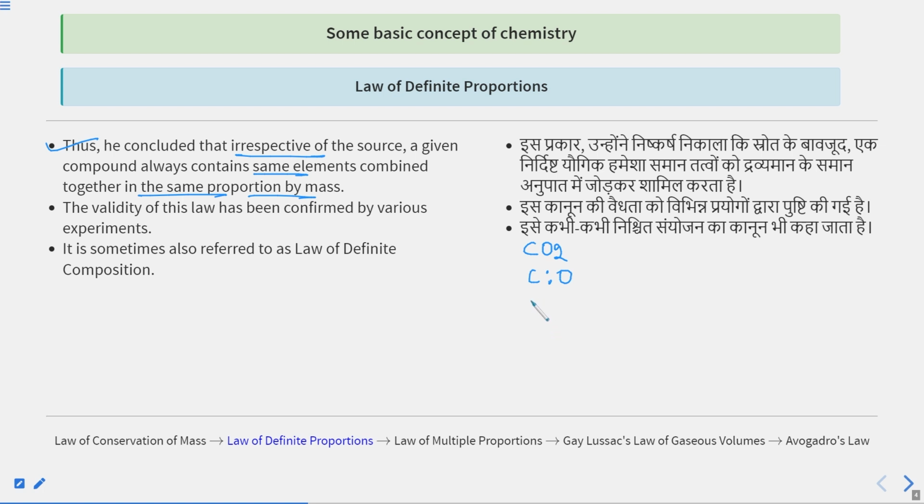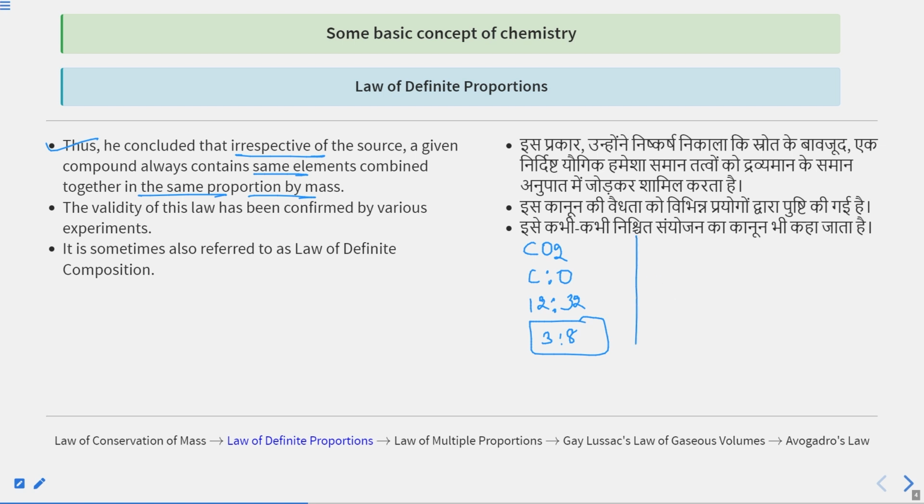Only one carbon is here, so 12, and the mass of two oxygens will be 32. The simplest ratio comes out to be 3:8. So irrespective of the source, CO2 always contains carbon and oxygen combined in 3:8 by mass.